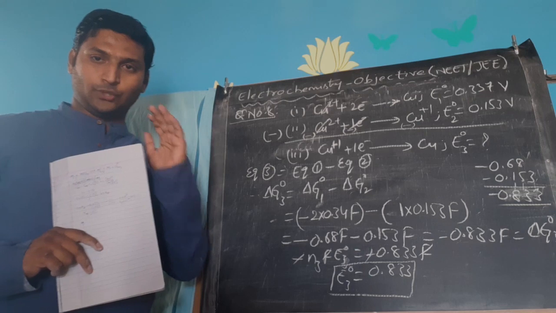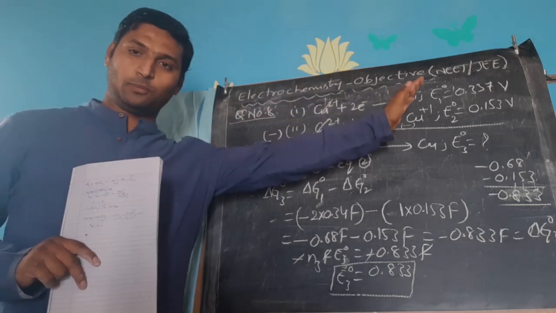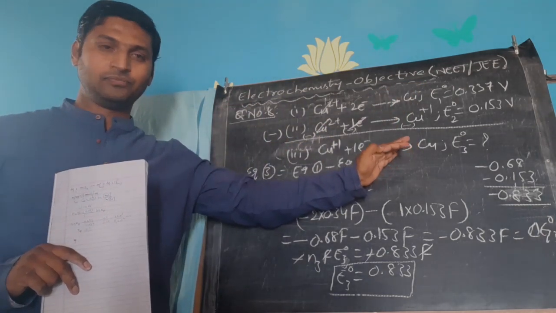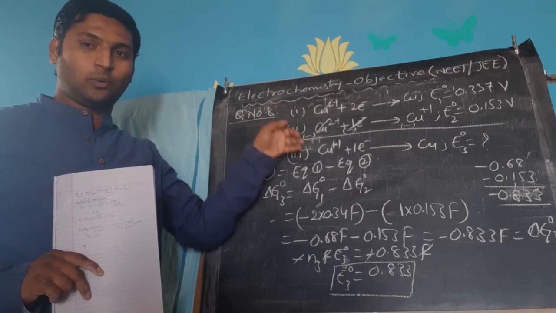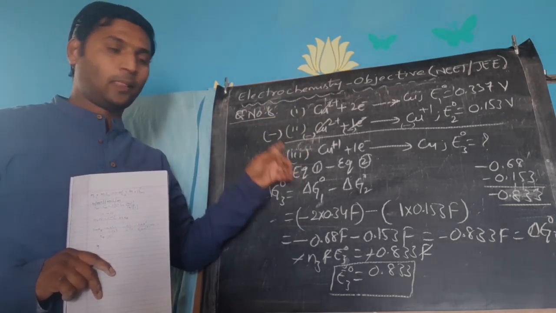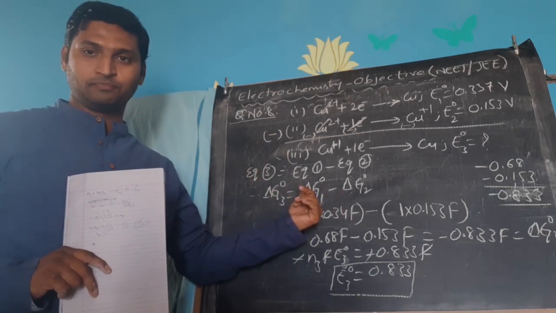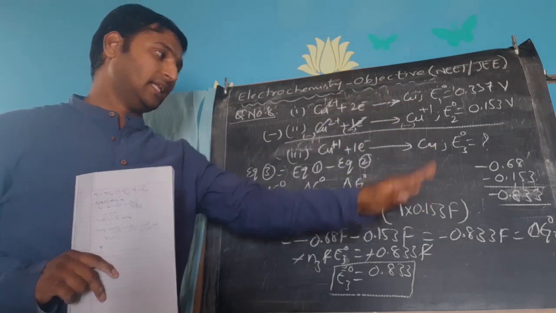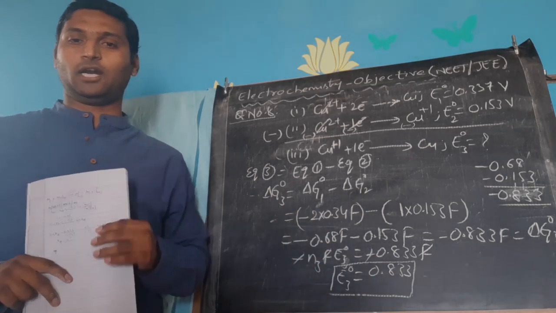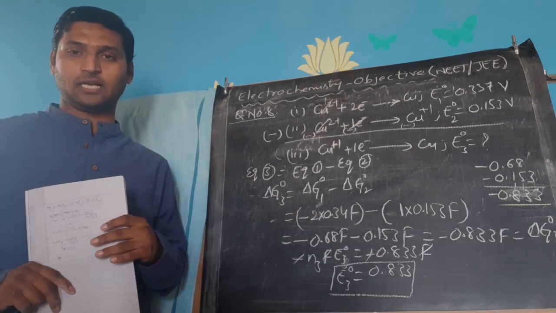Understood now? So whenever a set of equations and their electrode potentials are given and another equation and its electrode potential is asked, perform a mathematical operation between the given equations to check what you need to do to get the required equation. Then perform the same mathematical operation on their free energy values. And free energy comes from minus nFE naught. Using that relation, simplify and get the required E naught value. Same approach whenever a similar question comes.